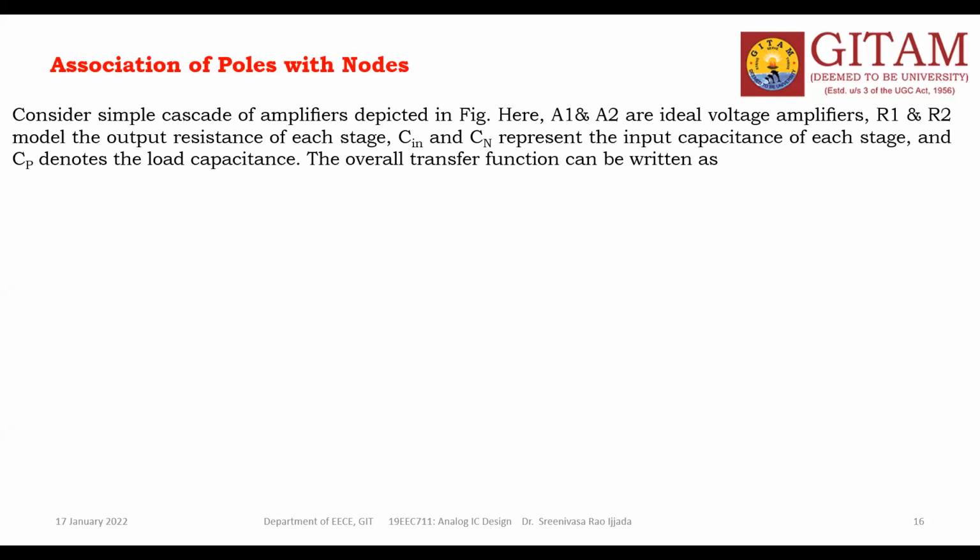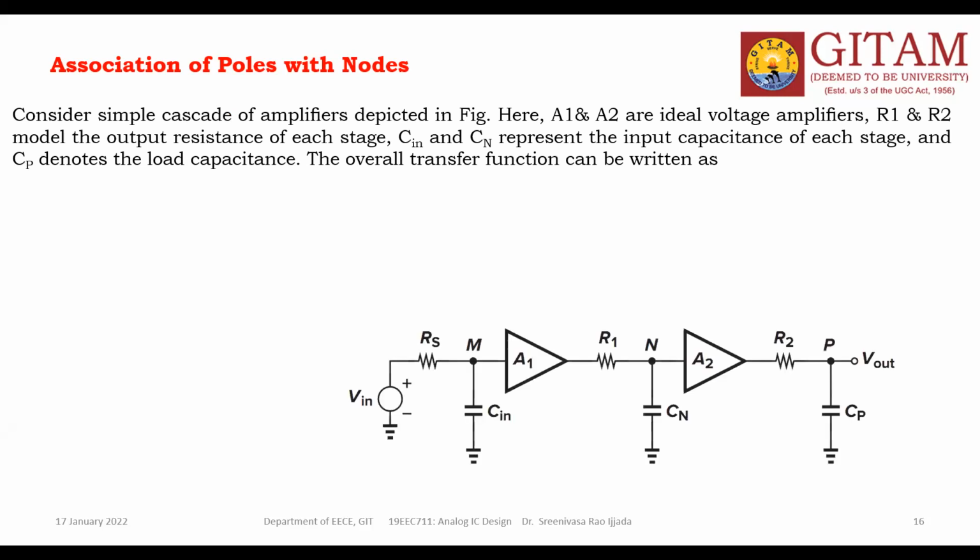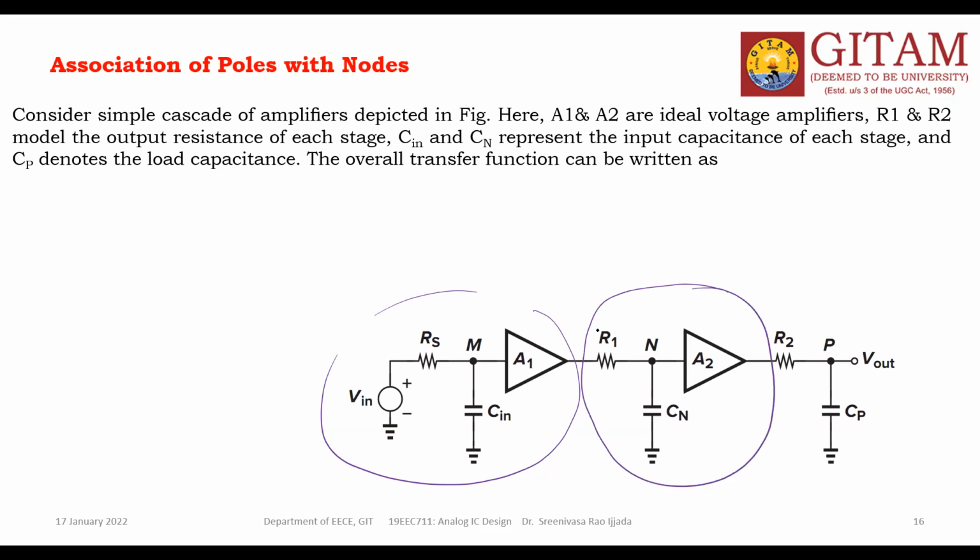See, first consider the cascading of amplifier circuits. This is one network, this is one more network, and this may be the load, of course. These are the two networks cascaded. One network has the gain of A1, another network has the gain of A2. These two are ideal voltage amplifiers.